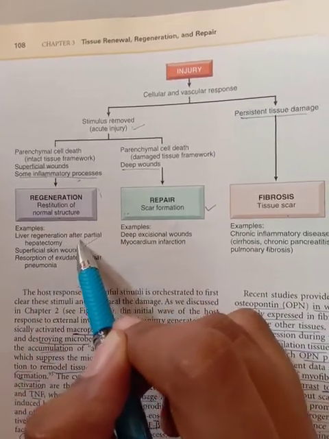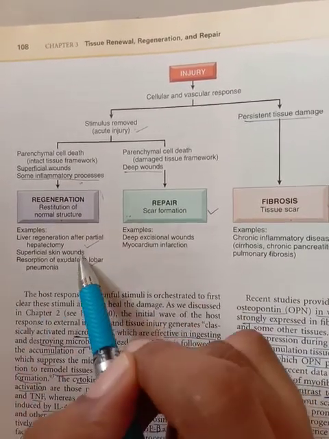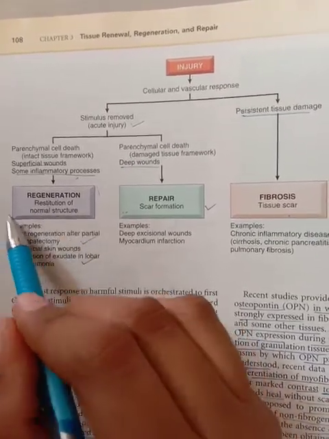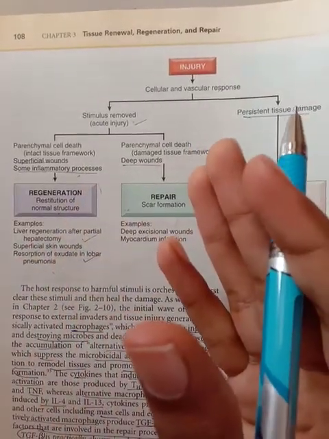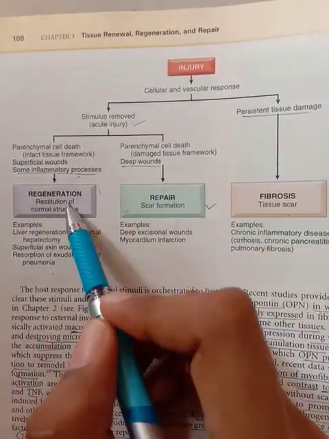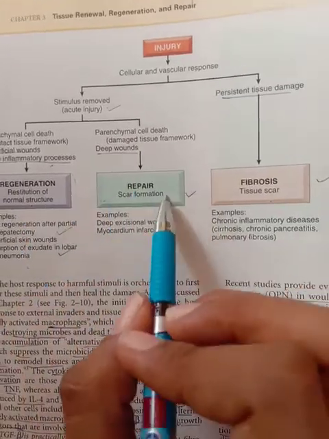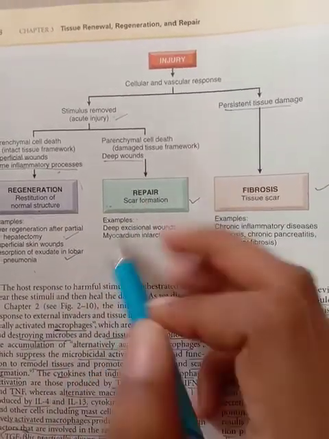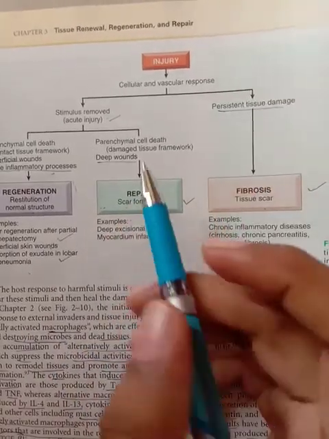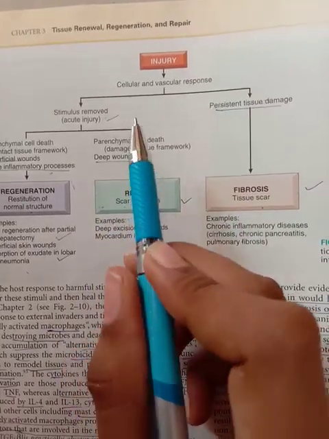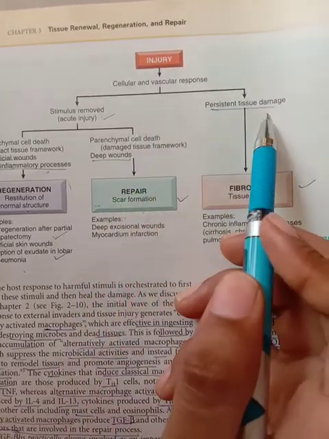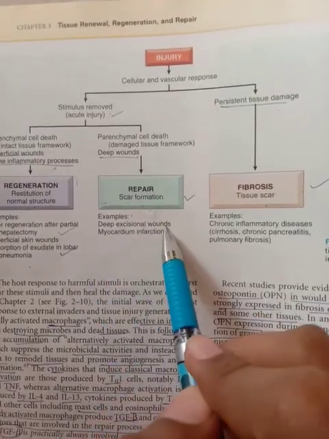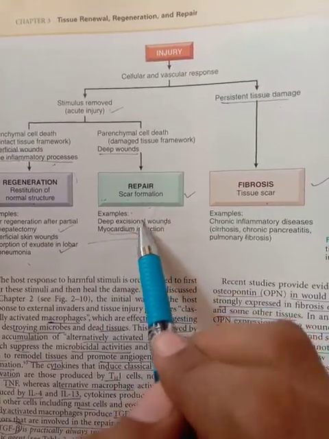Examples you can take are liver regeneration after partial hepatectomy, superficial skin wounds, and resorption of exudate in lobar pneumonia. All these are for regeneration. When a wound has gone beyond the stage of regeneration, that is it can no longer regenerate, then it goes to a process of repair. Here repair is nothing but scar formation. So you can understand scar formation and fibrosis are somewhat similar, because it is taking place in the deep wound but only for acute injuries, but if it is for chronic long-term injury, then fibrosis. So here repair is scar formation. Examples: deep excisional wounds and myocardial infarction, where scars are formed.